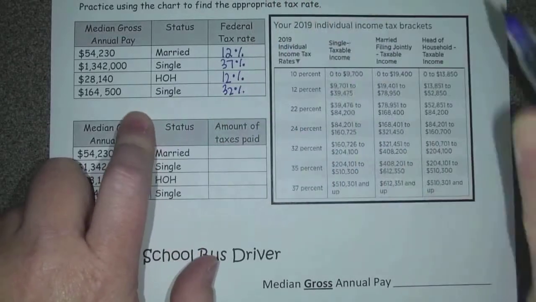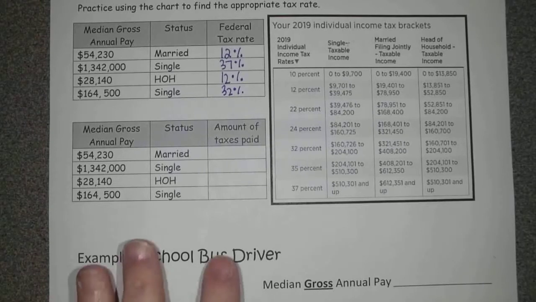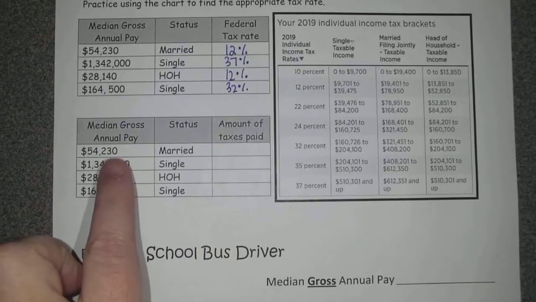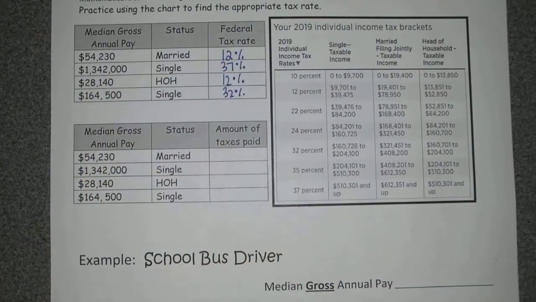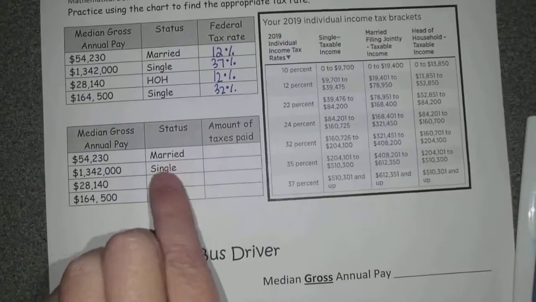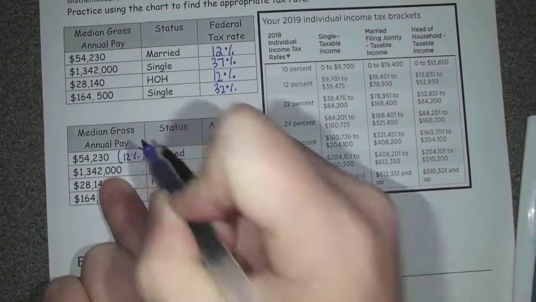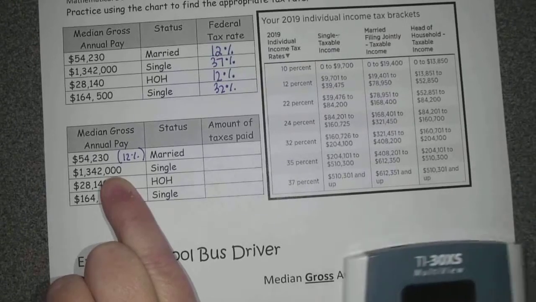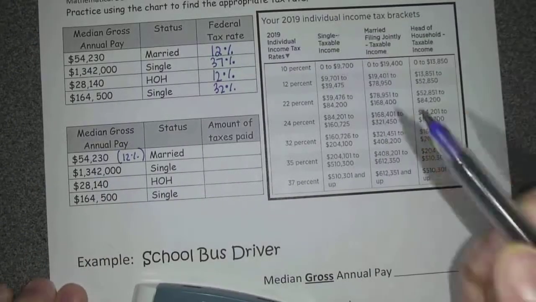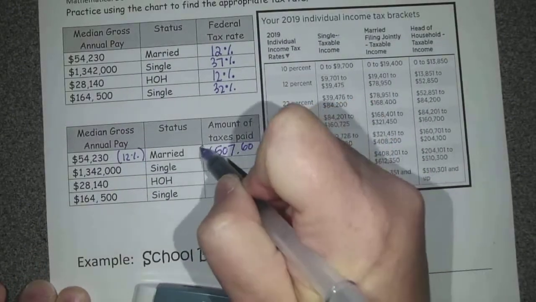So everybody understands how we're using this chart today to figure out the amount of money that we would pay in taxes. This time I want you to use these percents and actually figure out how much taxes they would have to pay. On this first one, we decided up above that they're paying 12%, so we're just going to times that number by 12%. Take the 54,230 and times it by the 12%. And what amount of taxes did you get for them? 6,507. That is right. Nice job, Kasia.